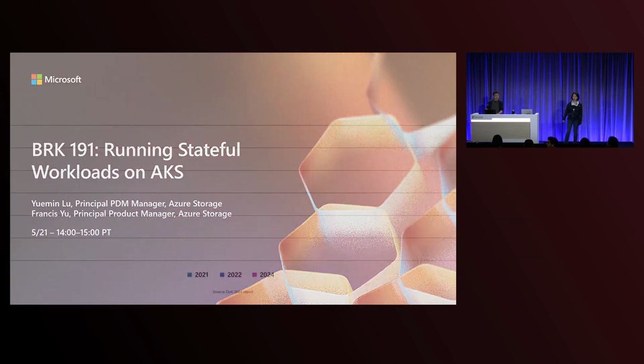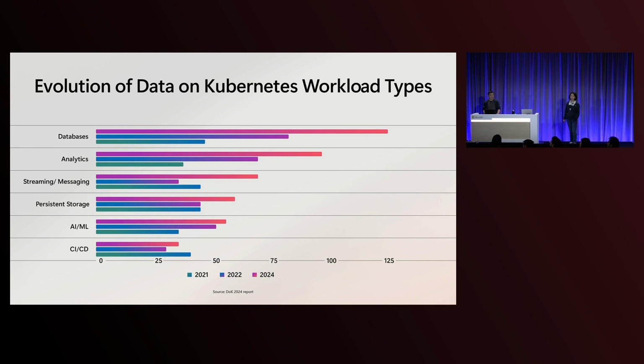In the past years, we have definitely seen a growing adoption of Kubernetes for stateful workloads in production environments. Taking databases as an example, the usage has tripled over the past years, and you can see a very similar pattern across different workload types.